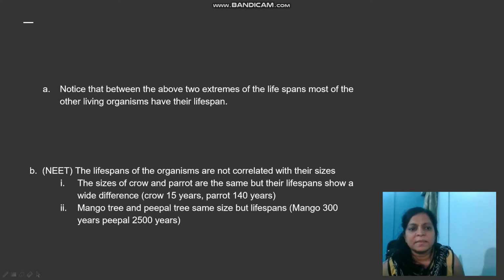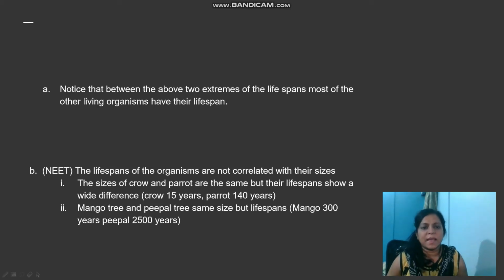For example, the sizes of the crow and parrot are almost similar, but the lifespans show a wide difference. Crow will survive only for 15 years and parrot will survive for 140 years. See the wide difference between the lifespans, but the sizes are almost the same.